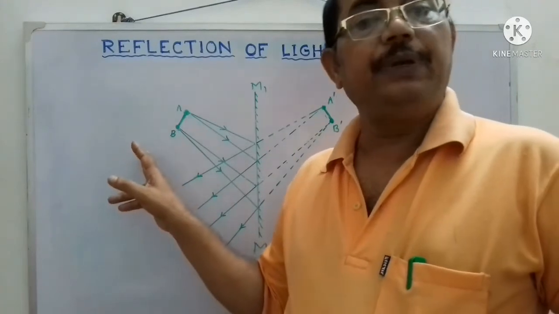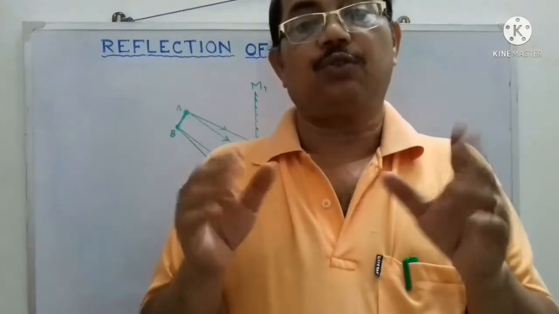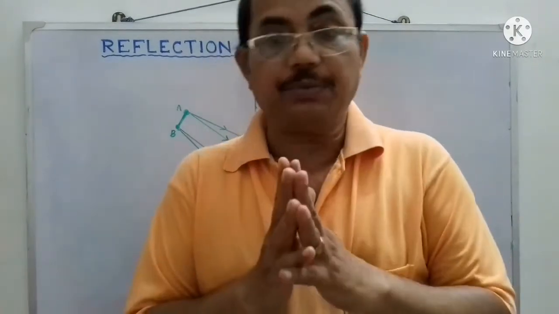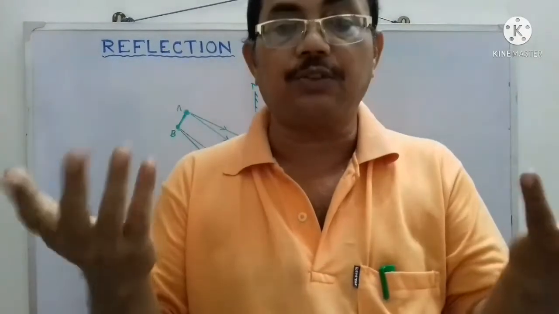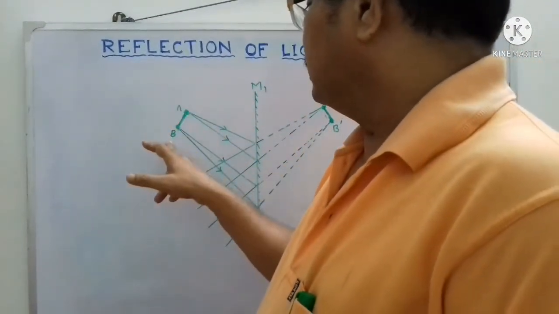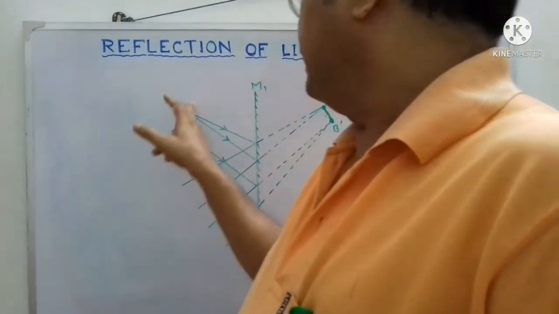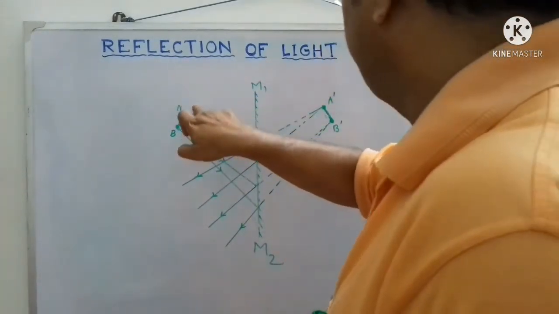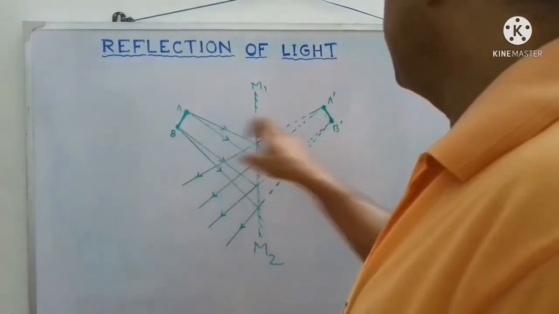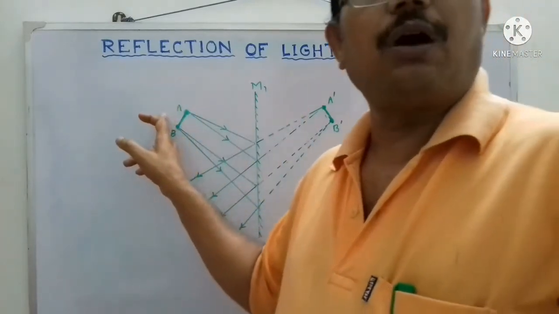Now consider a bigger object instead of a point source of light. What is the difference between a point source of light and a bigger object? A bigger object is nothing but the aggregate of many point sources of light. So if we draw the images of the two extreme points of the body, A and B, then we will get the images of the extreme points: for A this is A dash, and for B this is B dash. Then we will get the image of the solid object or bigger source of light.